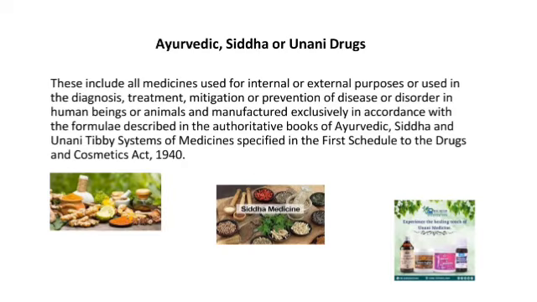Next, Ayurvedic, Siddha or Unani drugs. This includes all medicines used for internal or external purposes, or used in the diagnosis, treatment, mitigation or prevention of disease or disorder in human beings or animals, and manufactured exclusively in accordance with the formula described in the authoritative books.